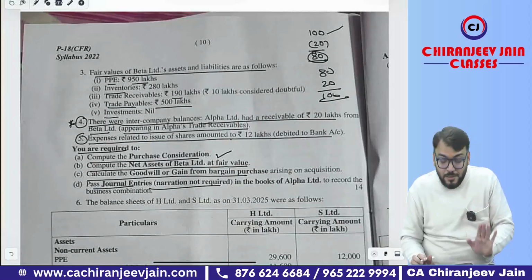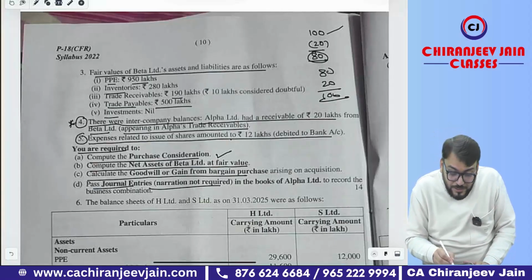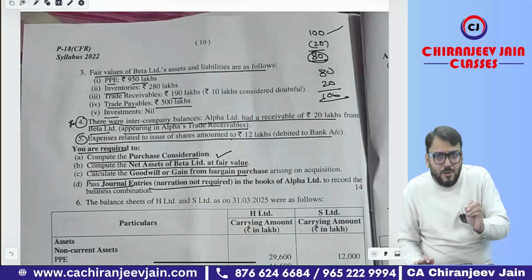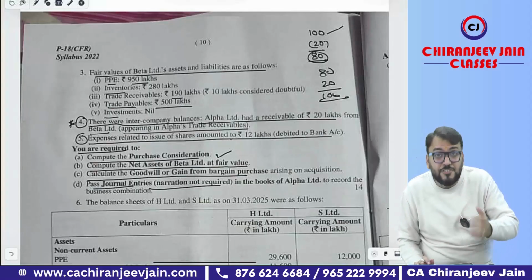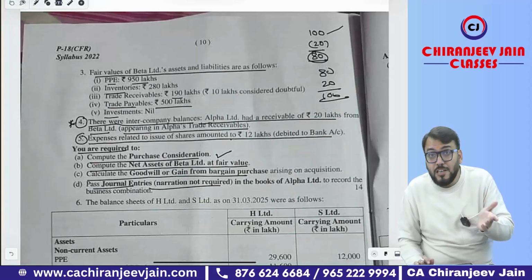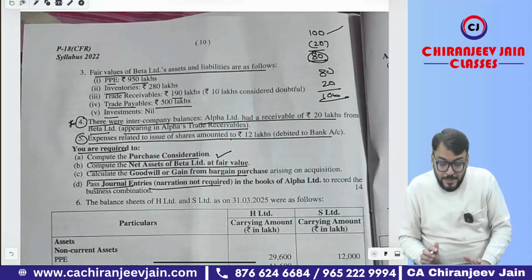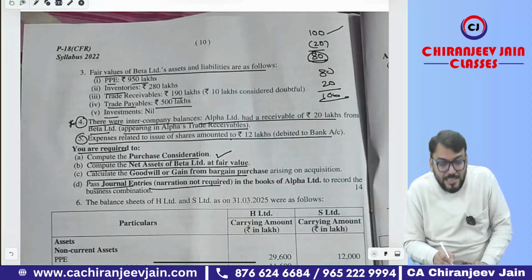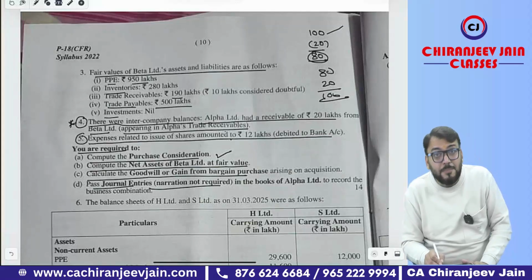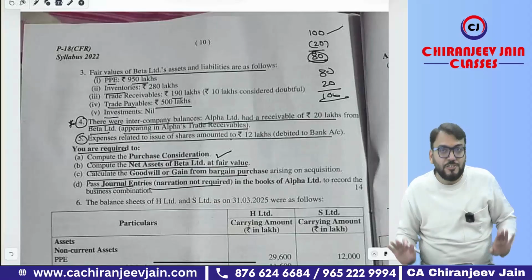Understood this point? Now what is your viewpoint? From my point of view, this is 100% correct, but I don't know what some teachers or institutes will think about this point. If they are cancelling this trade receivable and trade payable separately, then your entire solution will change.